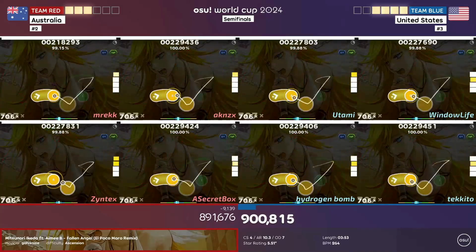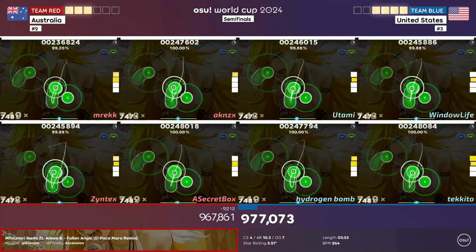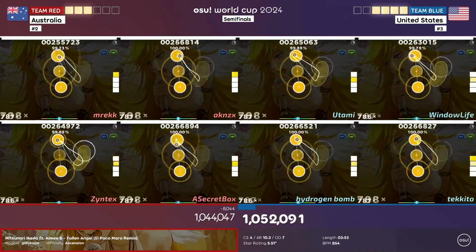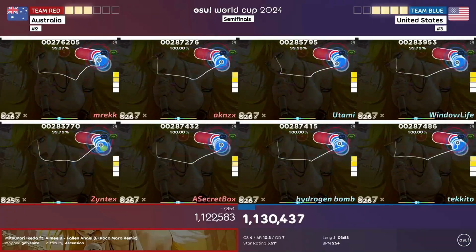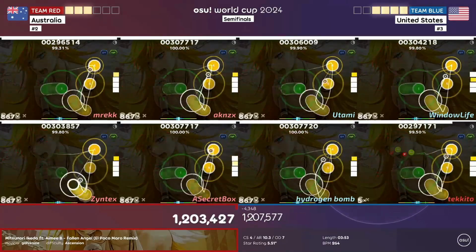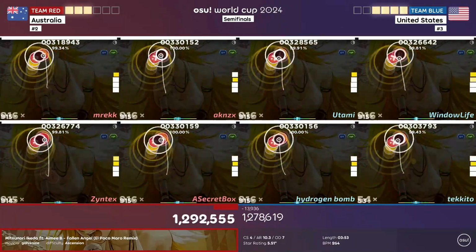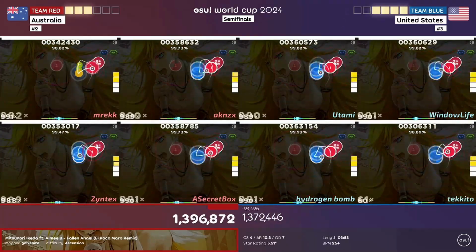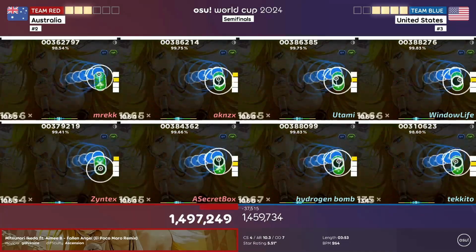But a lot of people were really upset, and understandably so. I mean, this is probably one of the worst things that could ever happen to any OWC player, especially during one of the biggest OWC tournaments ever, so I understand the frustration. But in the end, the US ended up winning this match against Australia, sending them down to the losers bracket, where they'll have to try and fight their way back up to hopefully at least get a top 3 finish. So let's just hope Australia still has the willpower to try and make it to the top 3, and maybe they can even go further than the top 3. But I guess we'll just have to wait and see.